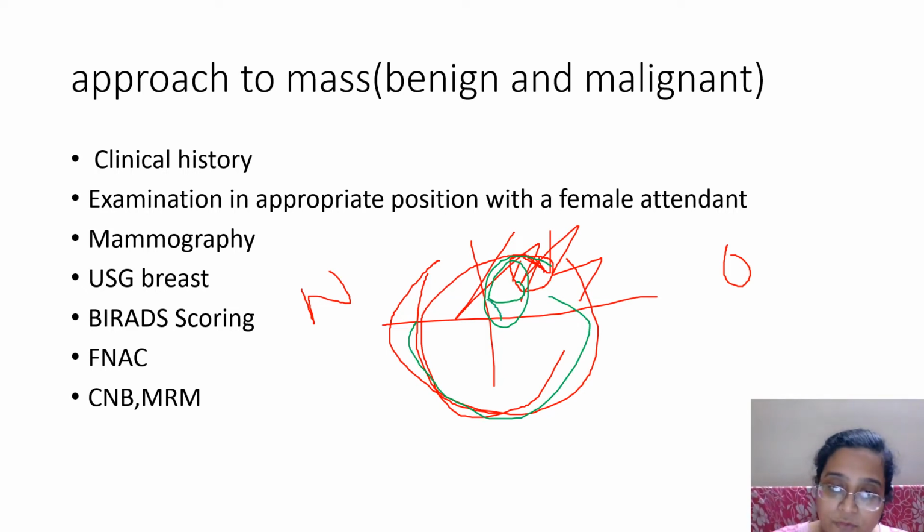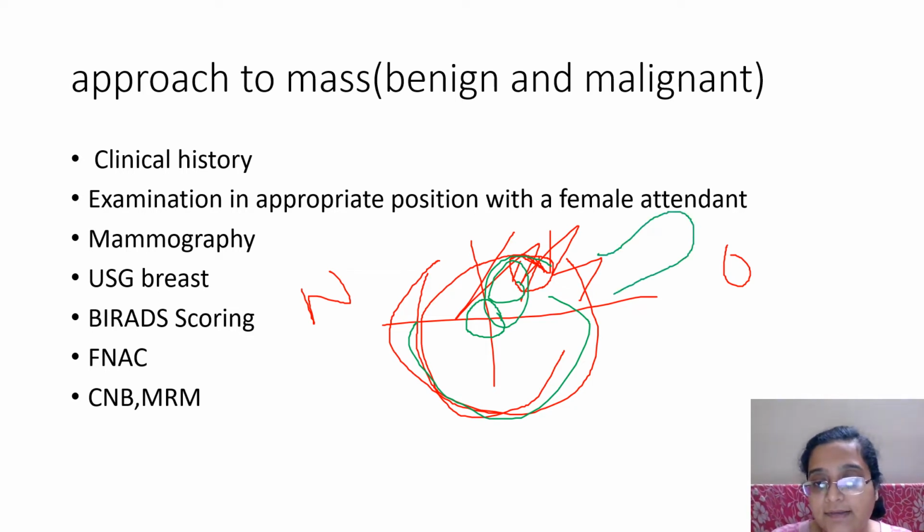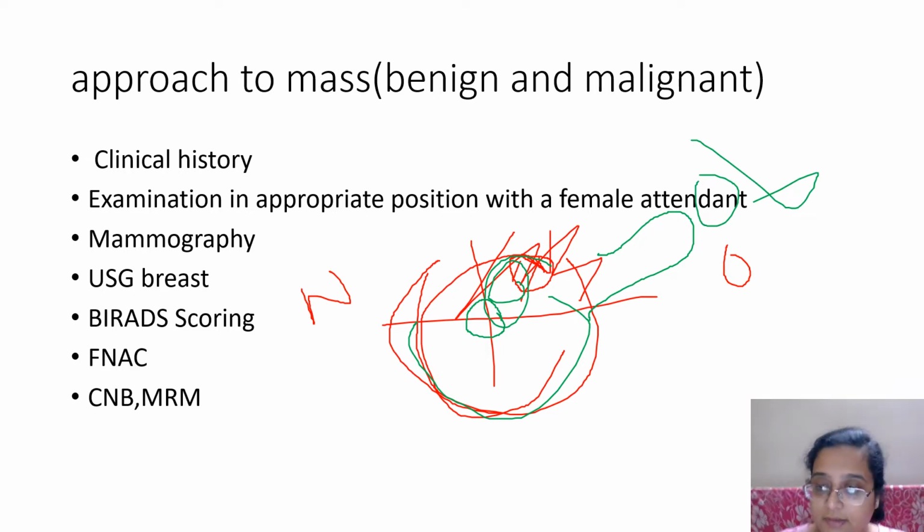And then you have to examine under the nipple also. Then you have to examine the axillary tail for any lump, and then the axilla, whether there are any lymph nodes or not. And this goes for the bilateral breast. Okay. Mammography, ultrasound, very, very important. Then you get something known as the BI-RADS scoring. I'll be talking about that in the malignancy.